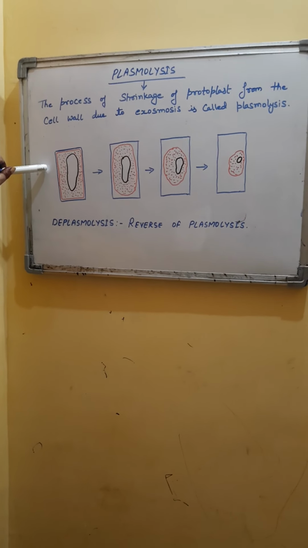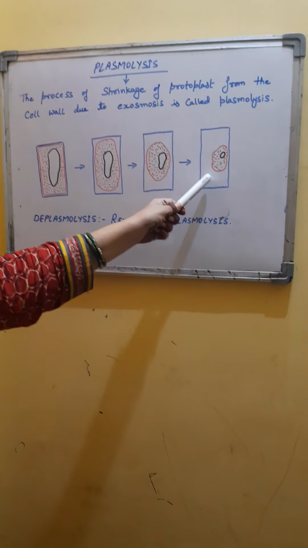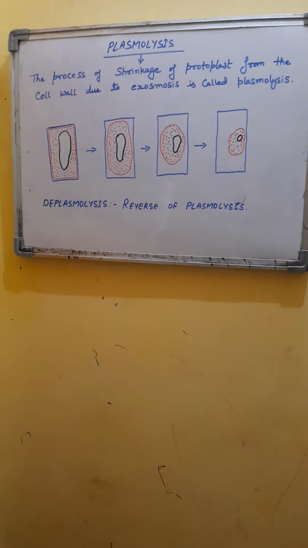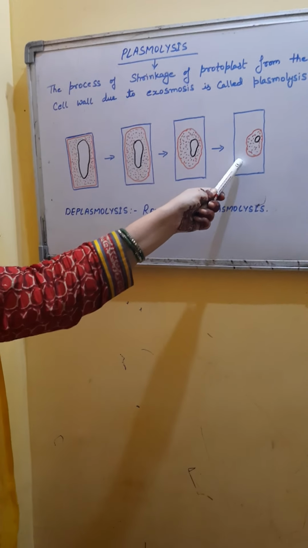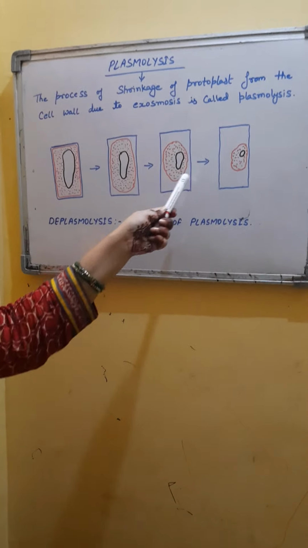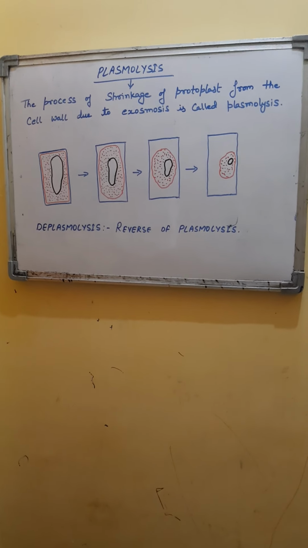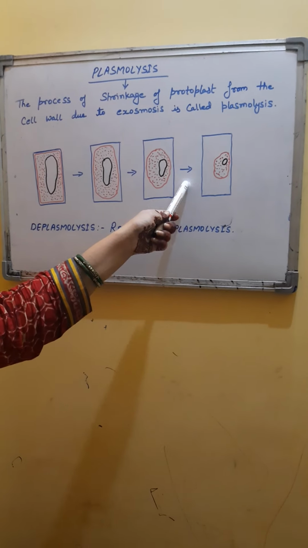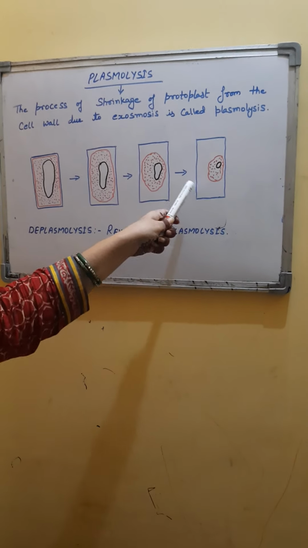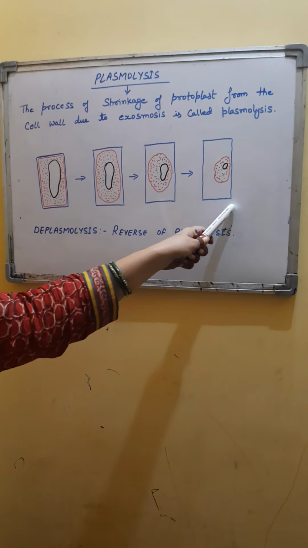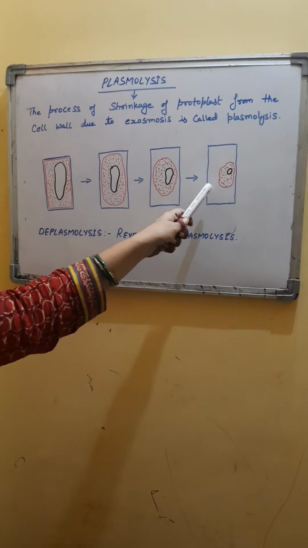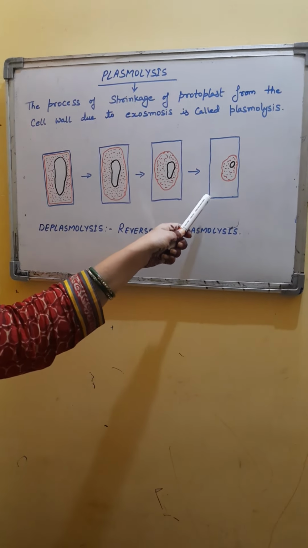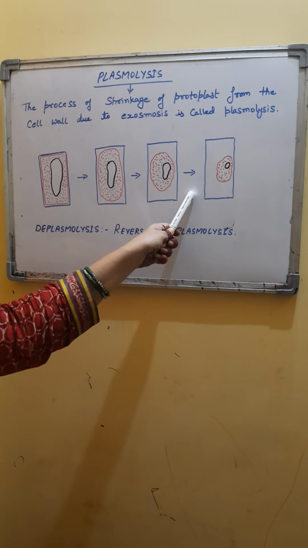Now, what will happen if this plasmolyzed cell is kept in a hypotonic solution again? Again, there will be a difference in concentration of water. Since the external surrounding has more water as compared to inside the cell, osmosis will again start taking place, but now in the reverse direction.